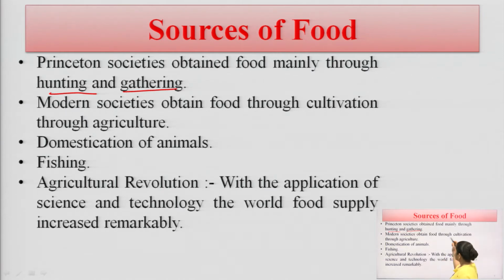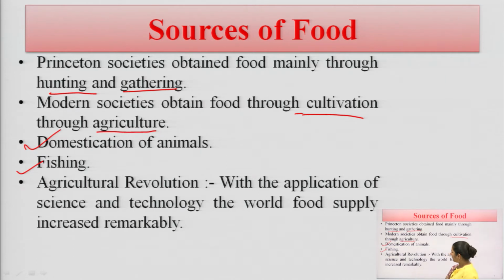We are also taking food from fishing and domestication of animals, from different sources nowadays, but in primitive society they were only taking food by hunting and gathering.